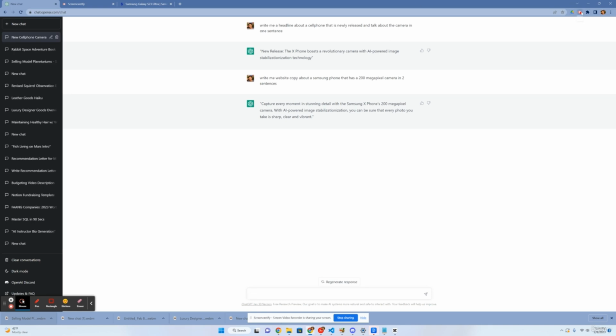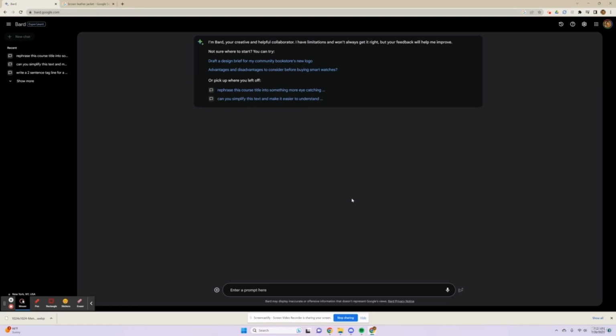Now we're going to show the multimodal capabilities of LLMs and perform an image search on Bard looking for a brown leather jacket. So I'm going to first open Bard, and if you aren't on this page, you can go to bard.google.com to get to here. And if you land on the right page, you should be presented with a screen that looks like this. So I'm going to write my prompt with a little priming first, and I'm going to say, you are a helpful shopping assistant that looks for items and is very knowledgeable.